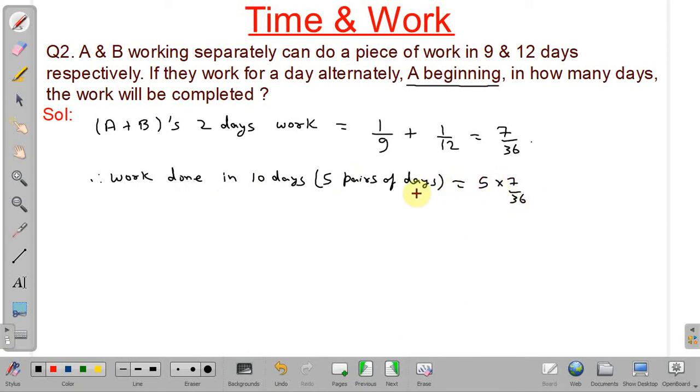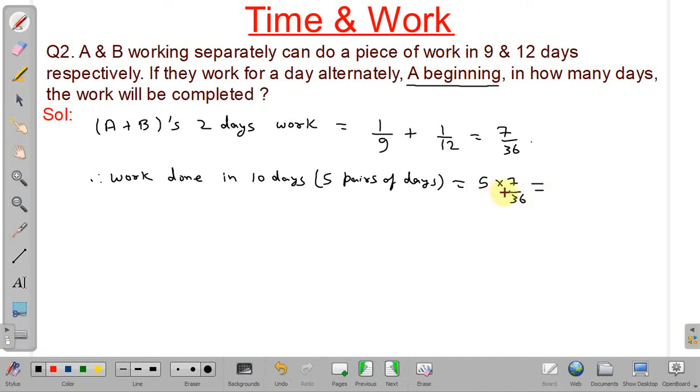So why have we taken 5 pairs? Because if you multiply 5 into 7, it will be 35, which is less than 36, as the complete work should be less than or equal to 1. If you would have taken 6 pairs of days, it will be 6 into 7, that is 42 by 36, which is more than complete work.